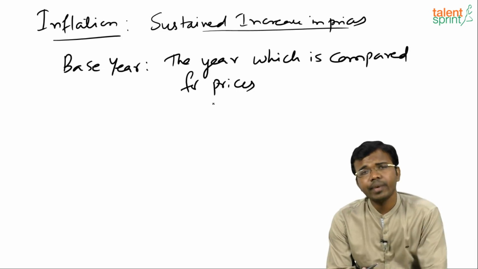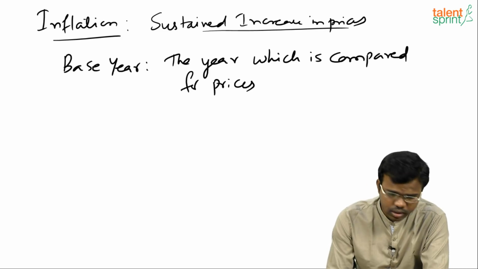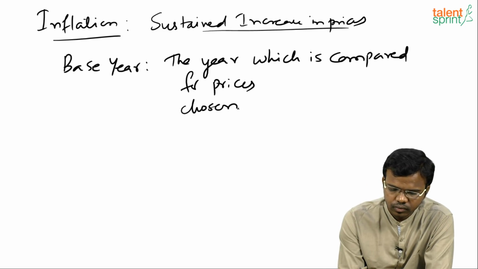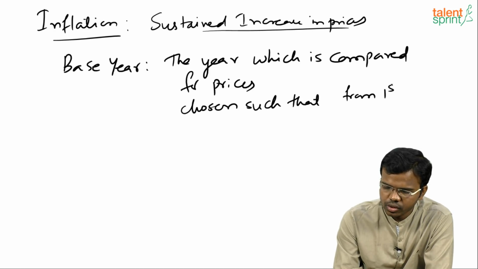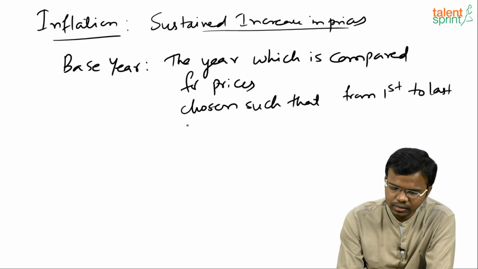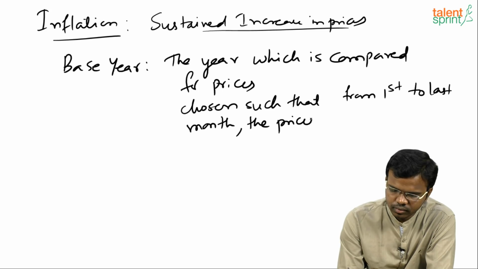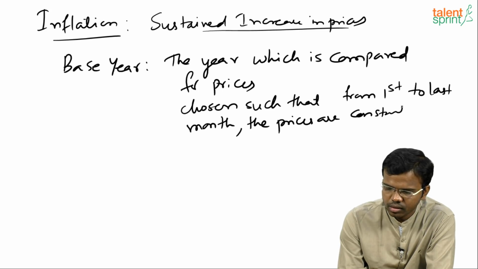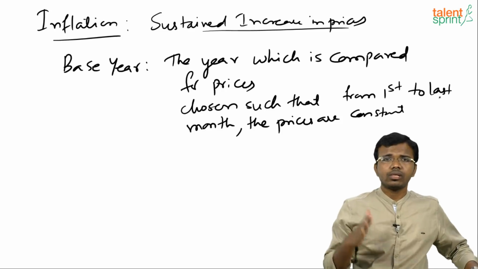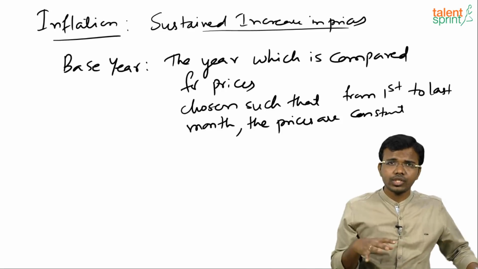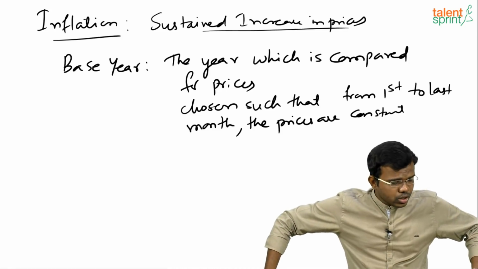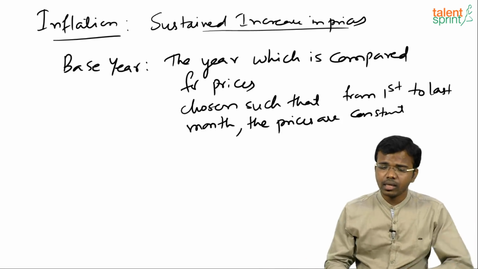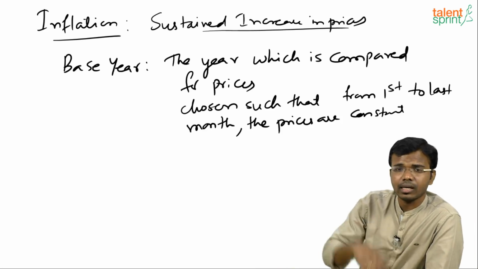and how this base year is chosen? The base year is chosen from first to last month in that year the prices are constant. Suppose if I take a base year called 2011 to 12. 11 to 12 means it is a financial year starting from 1st April 2011 to ending on 31st March 2012. So base year means the year which is compared for prices with the current year.